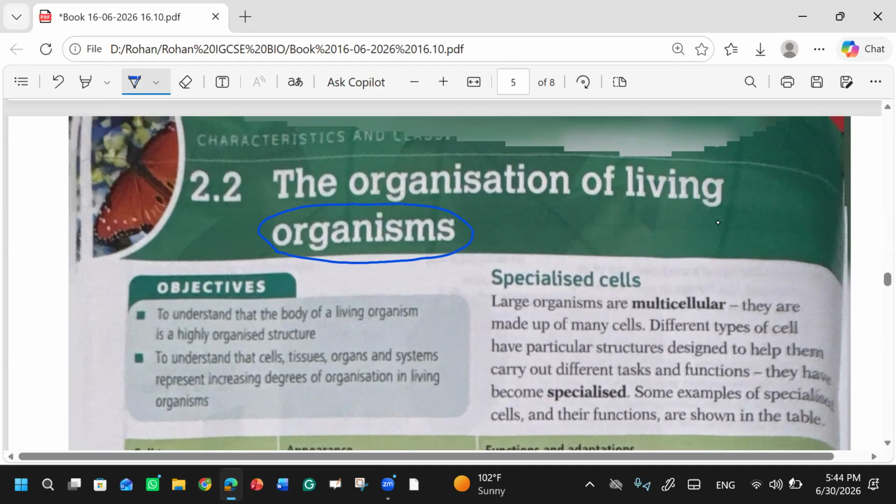Your cells will get energy. There will be aerobic respiration, and as a result your cells will get energy, your muscles will get energy, and your leg muscles will get more energy. So in your leg muscles there will be more mitochondria available. Your brain, your central nervous system, will send the message to your body about what has to be done right now. Similarly, if instead of just walking you start running, your body's organization will change.